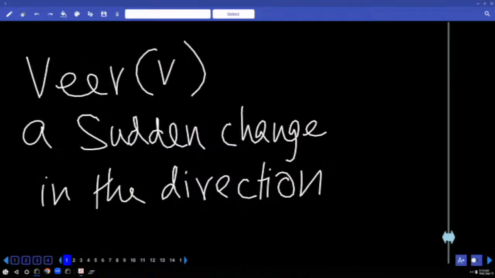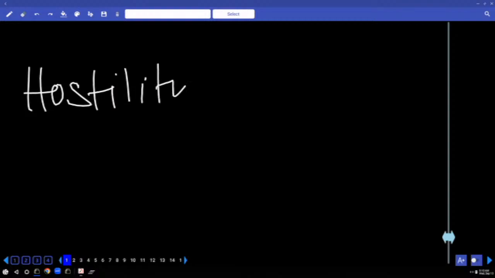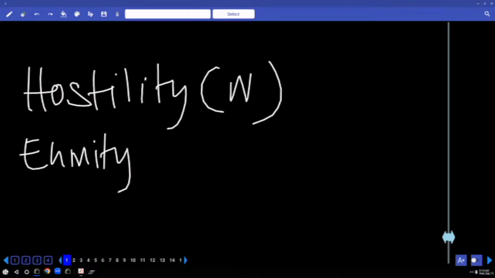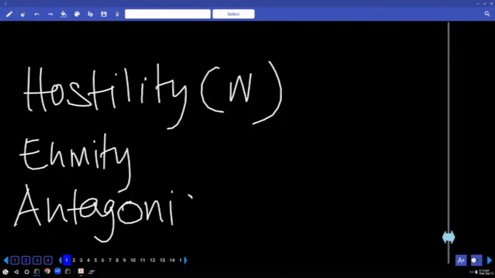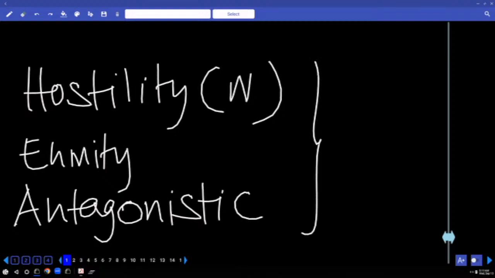We got the word hostility many a time. Usually whenever I come across the word hostility, I give two words. First you write the word hostility. Tell me the part of speech. Write noun. Then you write the word enmity, but be careful with the spelling of the word enmity. What is the spelling? E-N-M-I-T-Y, enmity. I also give another word, an important word, antagonistic. They have given in bank exams many a time. All the words you have to remember. Hostility. Have you written all the three words?